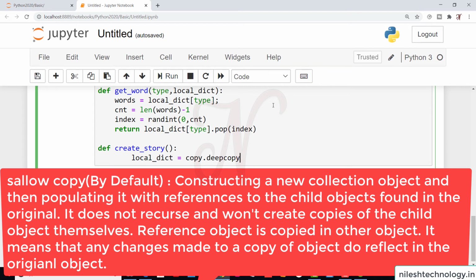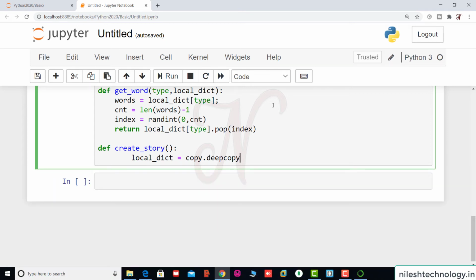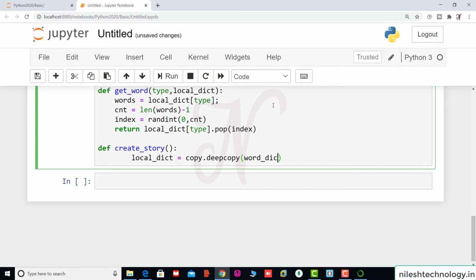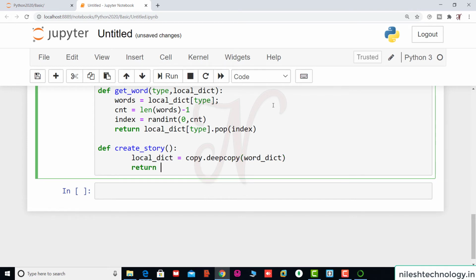But here in that case we use the deep copy. So what is the deep copy? A copy of the object is copied in the other object. It means that any changes made to a copy of the object do not reflect in the original object. Okay, so here we use the deep copy function and pass this word dictionary. Okay, then we return the story.